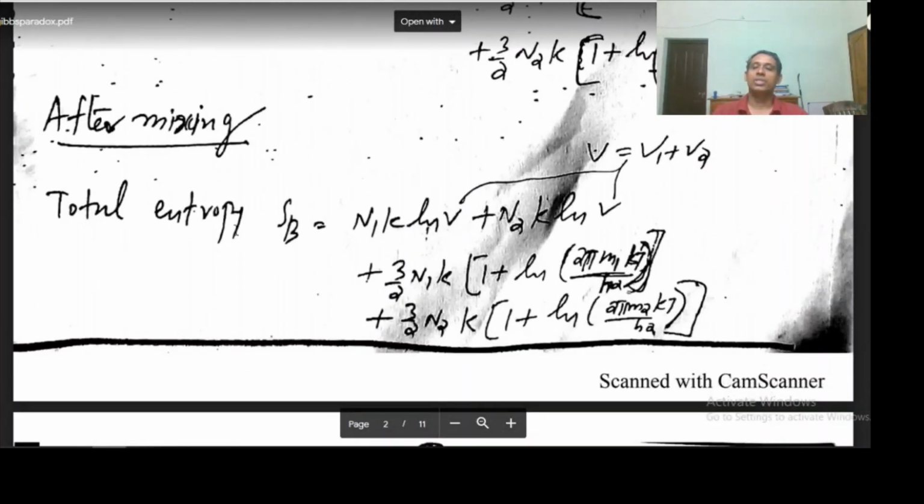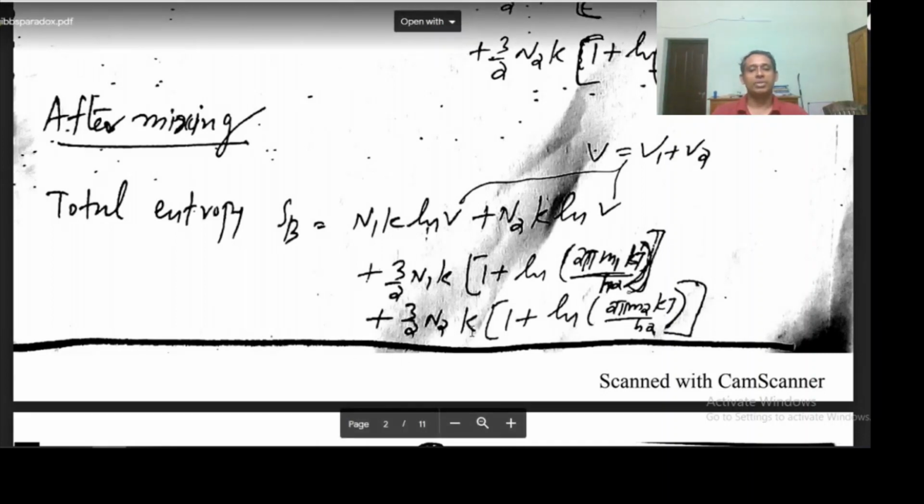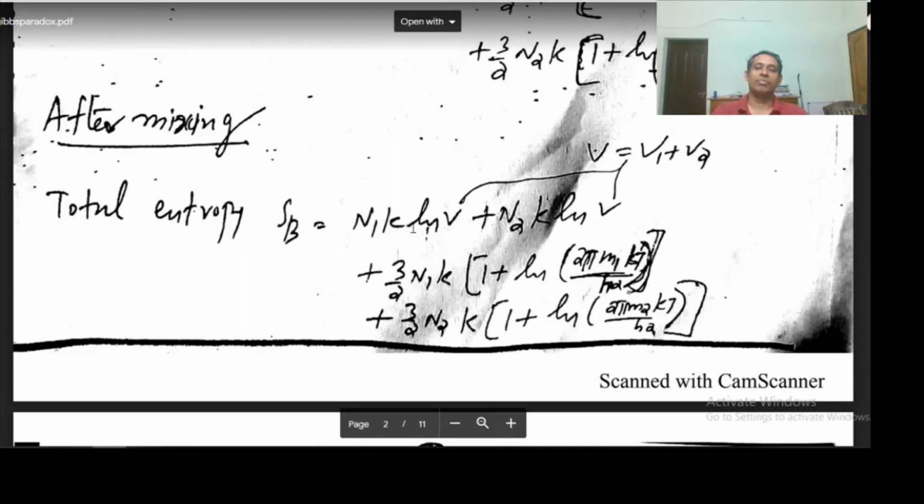So the entropy of the system after mixing is N1 k log V plus 3/2 N1 k [1 + log(2π m1 kT/h square)]. This is for the first gas. Then N2 k log V plus 3/2 N2 k [1 + log(2π m2 kT/h square)]. This is for the second gas. Remember, both the gases are occupying the volume V, which is V1 plus V2.